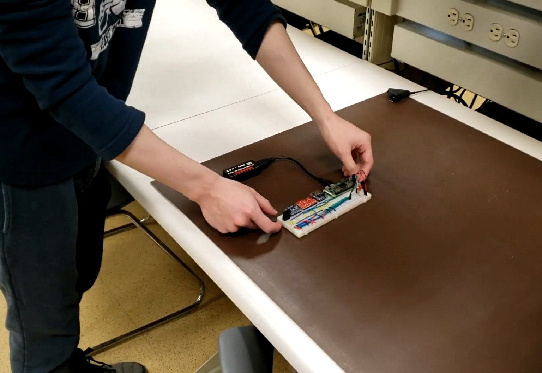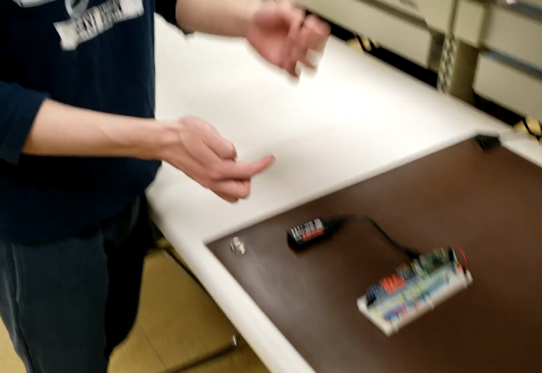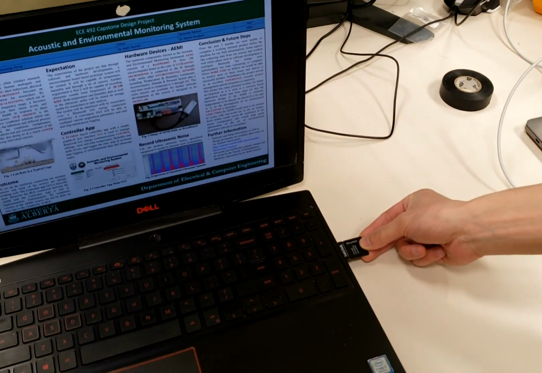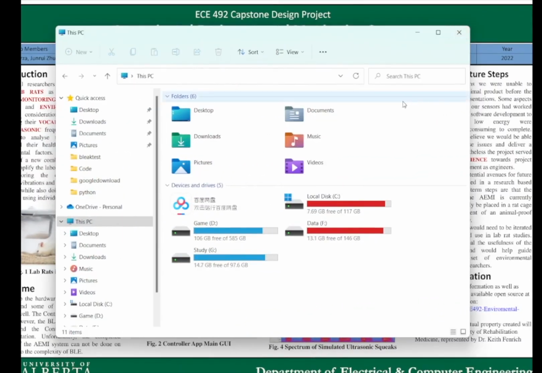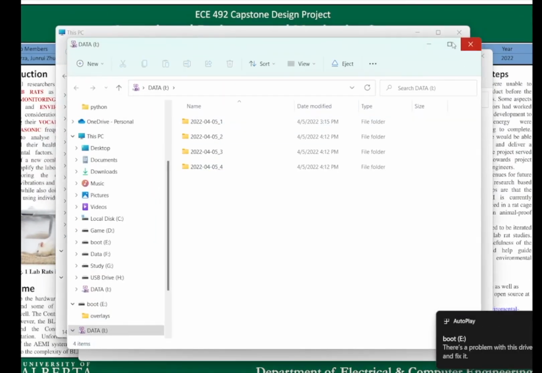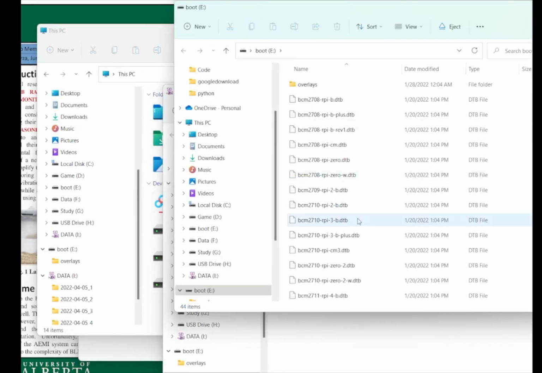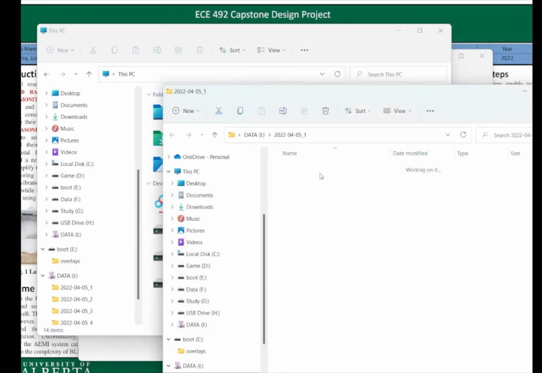When the researcher wants to get their recorded data, they can take the SD card out of the Pi and plug it into their PC. The data is stored in folders on a partition labeled data on the SD card. Let's grab our samples and analyze them.